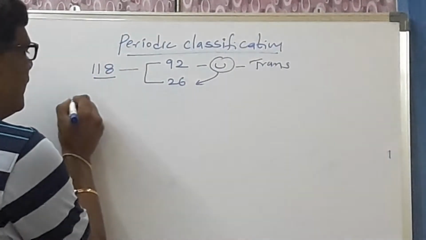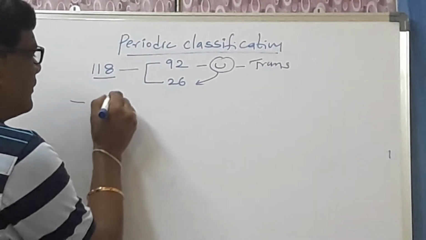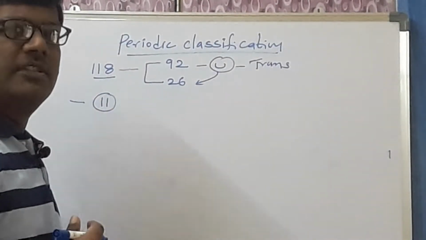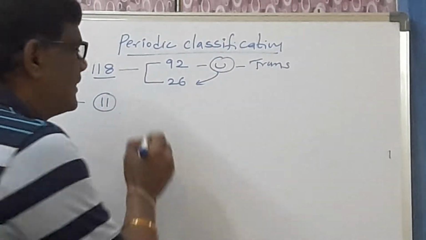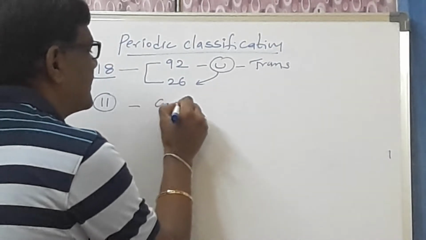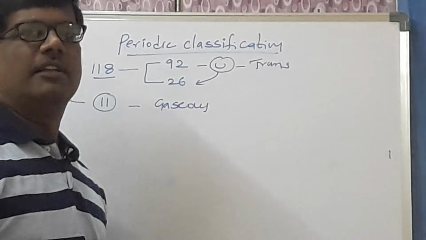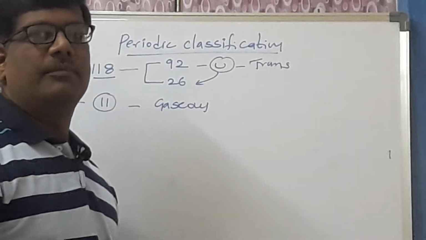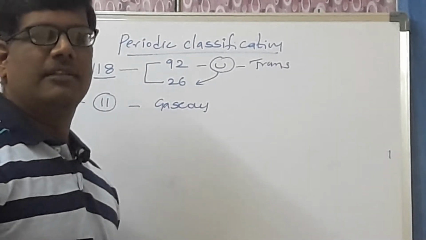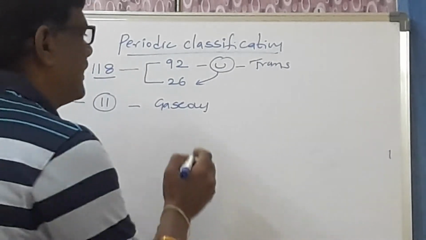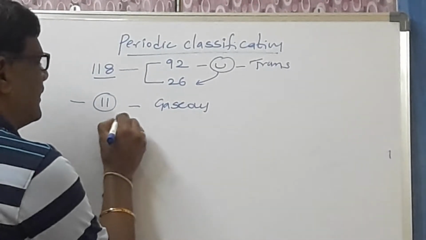Among the 118 elements, only 11 elements are present in the gaseous state. Physically, we are not doing anything; naturally, in the atmosphere, we have these 11 elements. What are they?